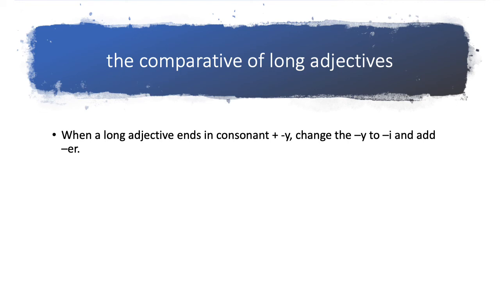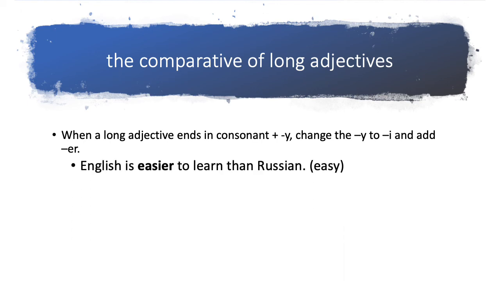If the long adjective ends in consonant Y, you change the Y to I and add ER. English is easier to learn than Russian. So easy is two syllables, right? E-Z. But it ends in a SY, consonant Y, so we change the Y to I and add ER, easier.